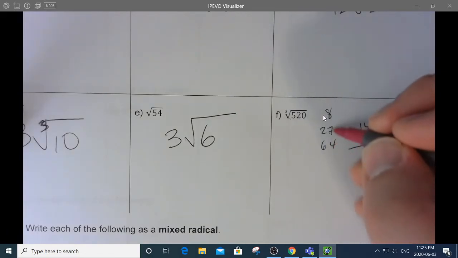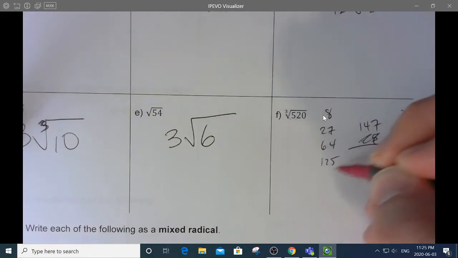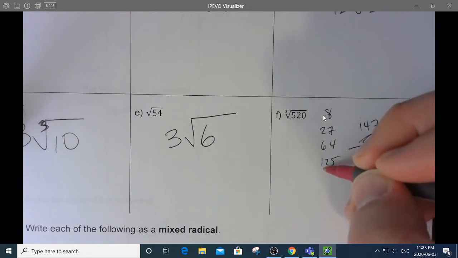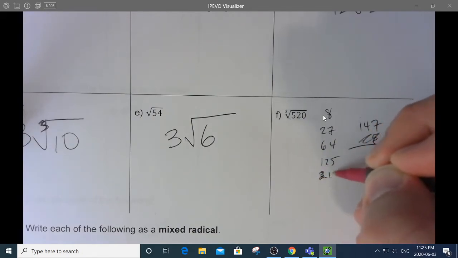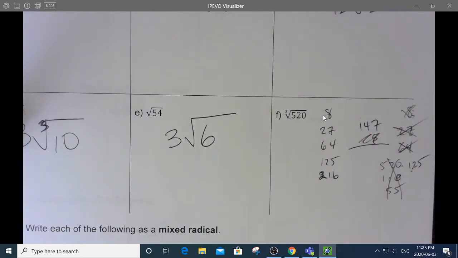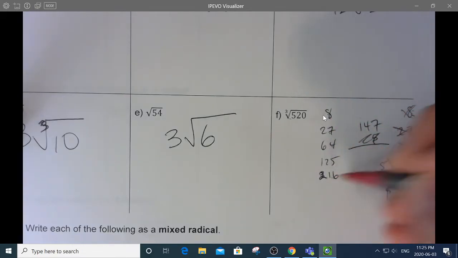It doesn't have a 125. 6 times 6 is 36, and times another 6 is 216. And 216 doubled is 432, and then add another 216. You're past 520. So it's not 216. Okay, so that's 2, 3, 4, 5, 6.